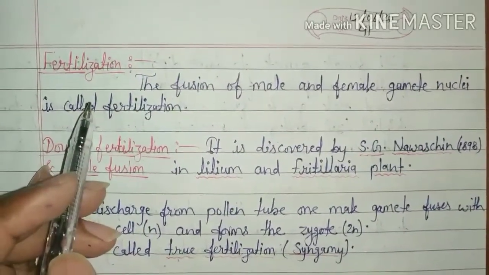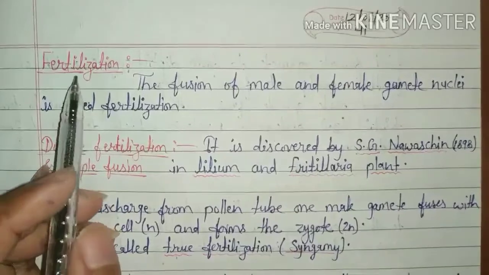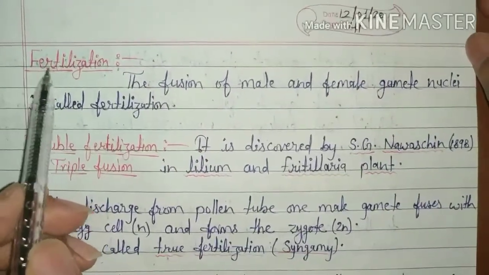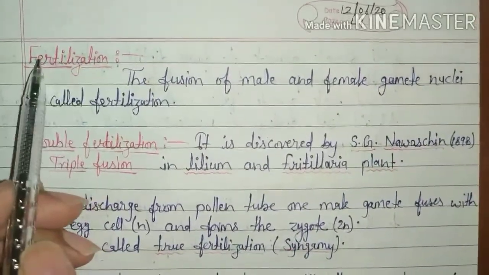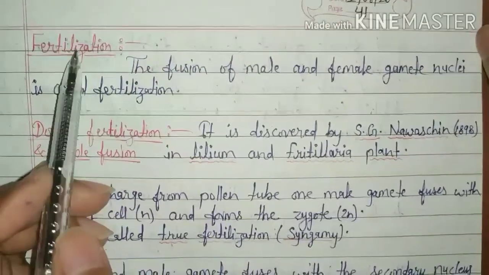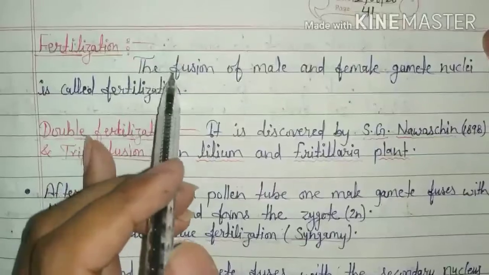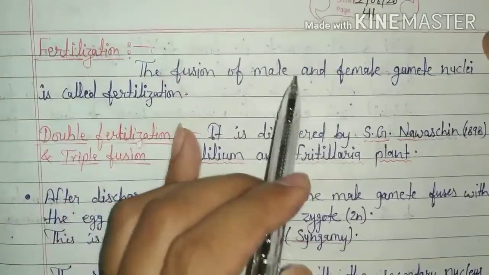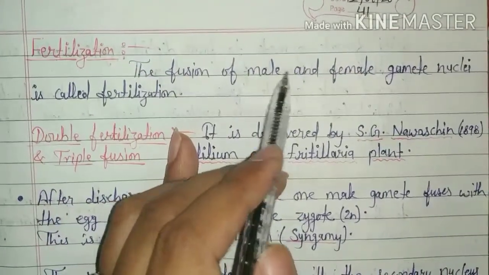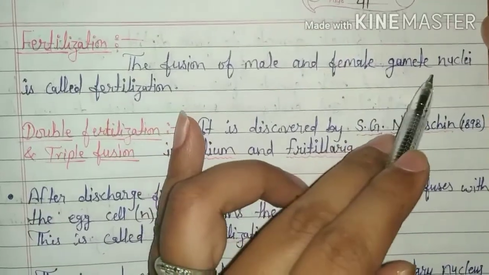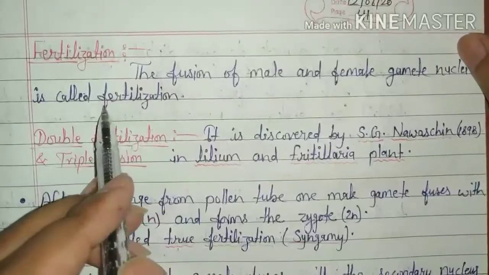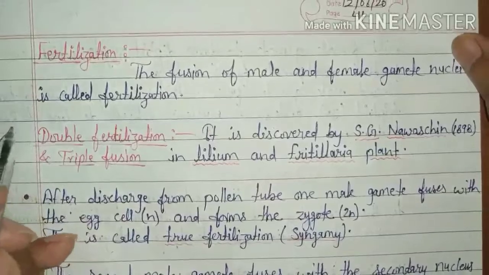Good morning, students. Today we are going to talk about the process of fertilization in angiosperm plants. What is fertilization? The fusion of male and female gamete nucleus is called fertilization.